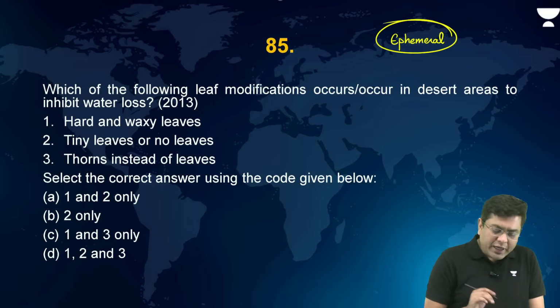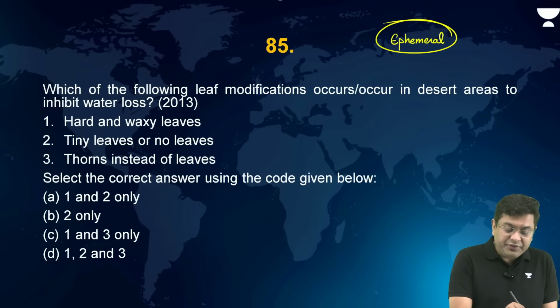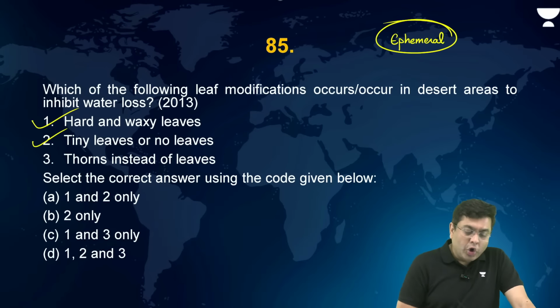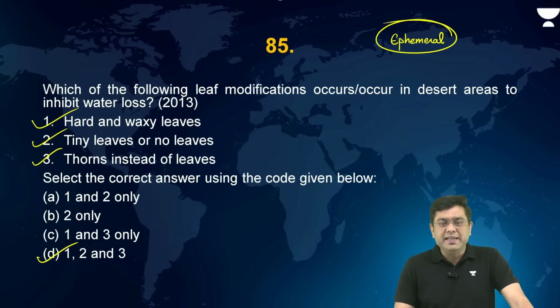So here, what are the modifications? Hard and waxy leaves? Yes. Tiny leaves or no leaves to prevent loss of water through transpiration? Yes. Thorns instead of leaves. This is also correct. So the correct answer is D, 1, 2, and 3.